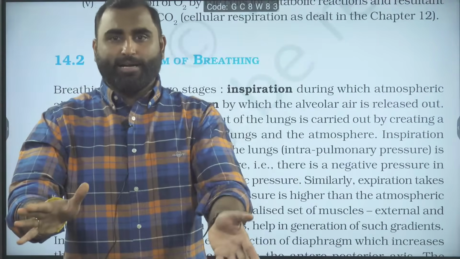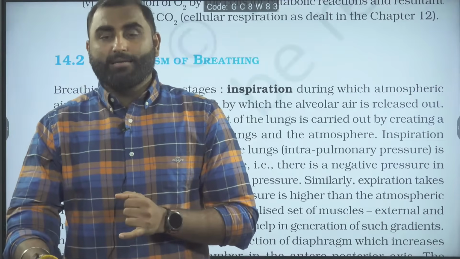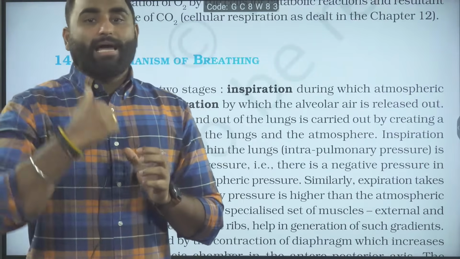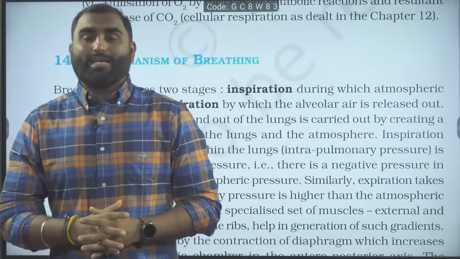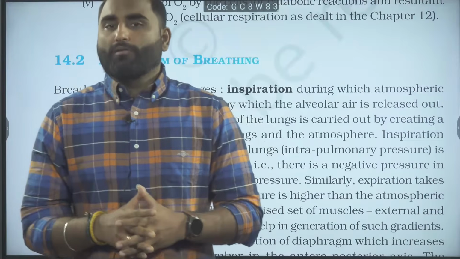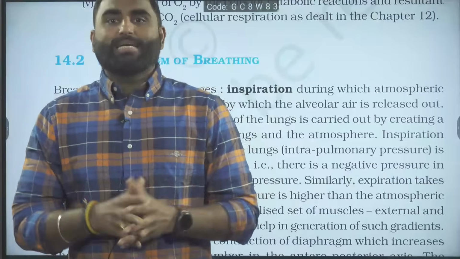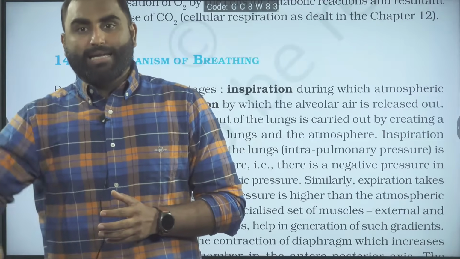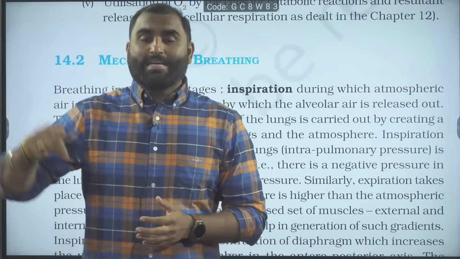Okay, you all know these points, so I am just recalling that. Diaphragm contracts first, gets flattened, increase in the anterior posterior axis. External intercostal muscles contract, pull the rib cage outwards and upwards, and the dorsoventral axis thoracic volume has increased. So overall there is an increase in thoracic volume. The thoracic chamber volume increases, and we know whenever volume increases, pressure decreases. So as the thoracic volume is increasing, what is happening to the pressure inside the lungs? The pressure inside the lungs is declining. The pressure is going down. So we say the intrapulmonary pressure is becoming negative.